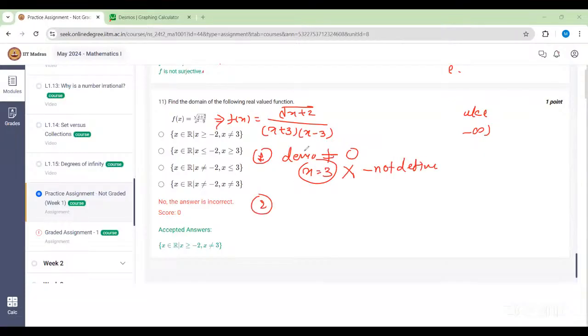And the second thing is this function under the root. So we want x plus 2 to be greater than or equal to 0, meaning x should be greater than or equal to minus 2. So x should be greater than or equal to minus 2 and x should not equal 3, and x belongs to the real numbers. So this will be our domain. Is that clear? Yes, ma'am, clear.